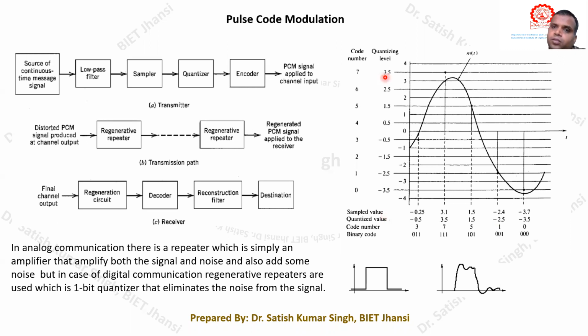Here you can see that the total number of levels that we are using is 8. How many binary bits do we need to define these 8 levels? Obviously, 2 to the power 3, which gives 8. So to define these 8 levels, we have to take 3 binary bits.